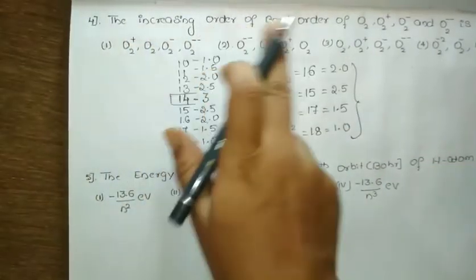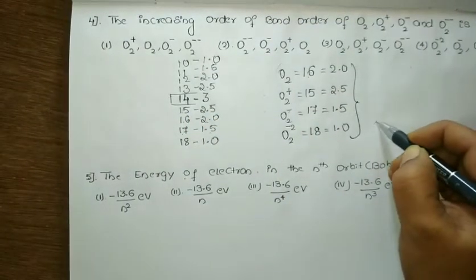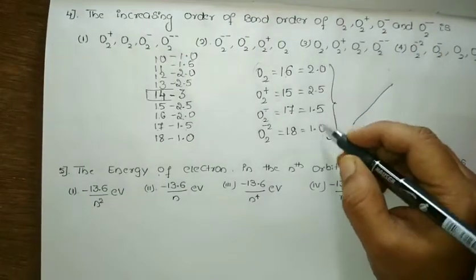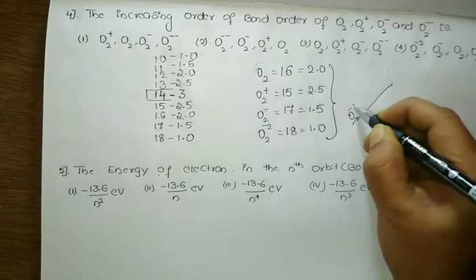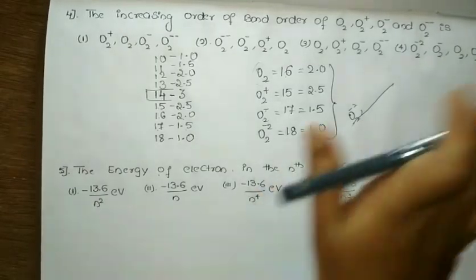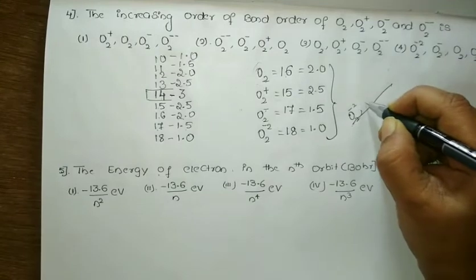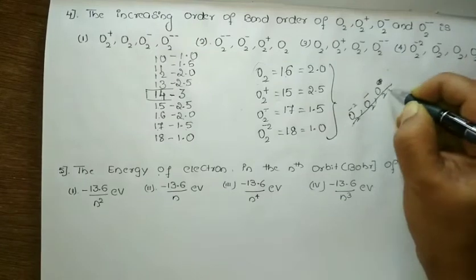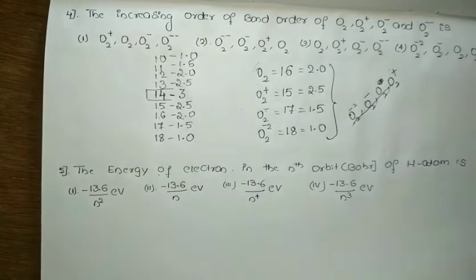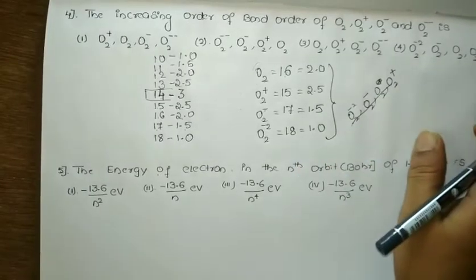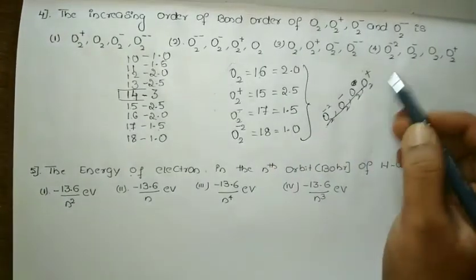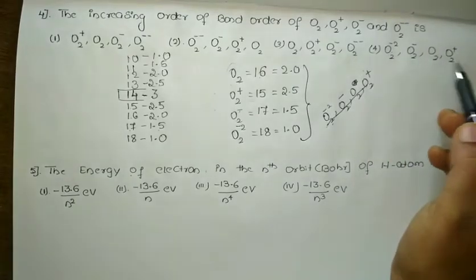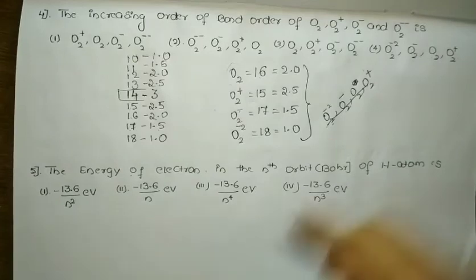The increasing order of bond order means from small number to high number. Which has the lowest value? It is O2 minus 2. Next, stepping up, we have O2 minus. Next we have O2, followed by O2 plus. This is the increasing order. Which option is correct according to this? O2 minus 2, O2 minus, O2, O2 plus. So option 4 is the correct one.